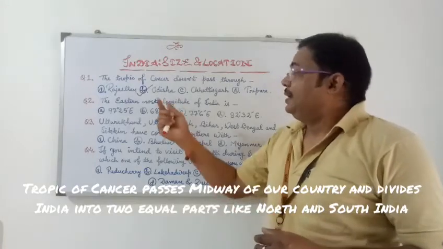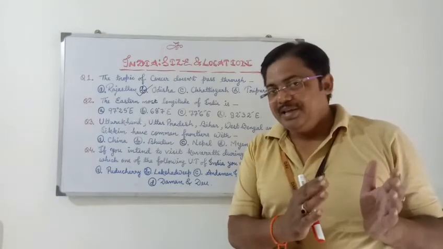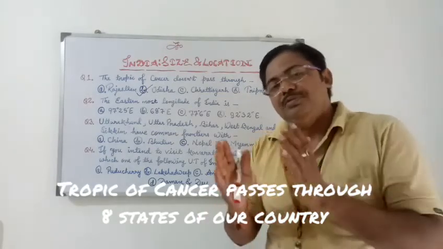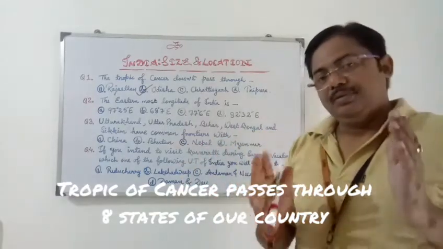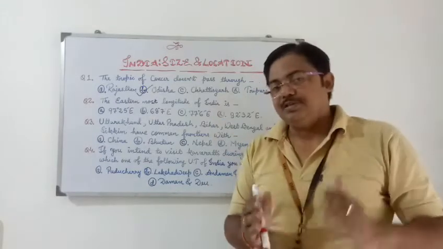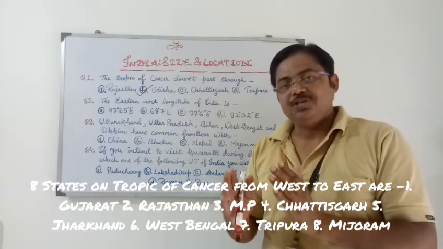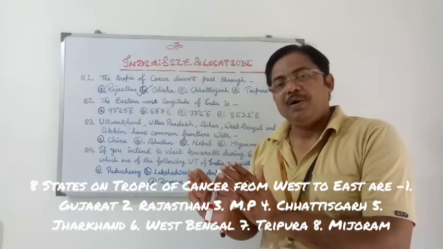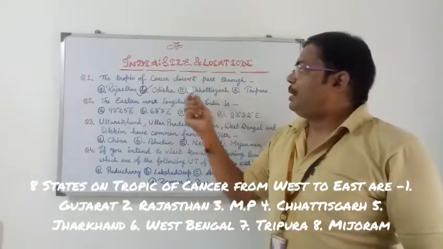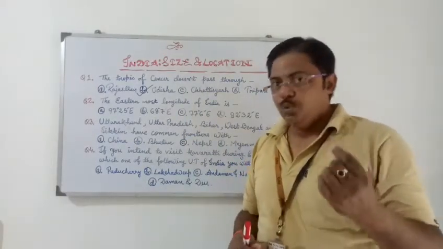Likewise, it passes through 8 states of our country, and from west to east, one by one, we should remember the states through which the Tropic of Cancer passes. They are Gujarat, Rajasthan, Madhya Pradesh, Chhattisgarh, Jharkhand, West Bengal, Tripura, Mizoram. So these are the 8 states. This type of question can easily be solved by this trick. Just remember these 2 points.